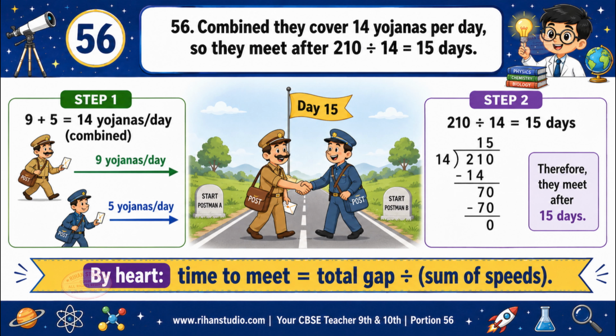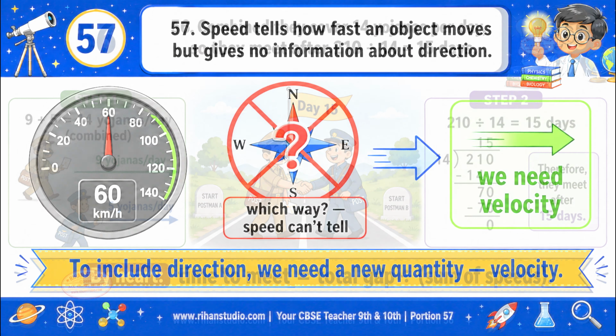Method: add the daily distances. 9 plus 5 equals 14. Then divide the total gap by it. 210 divided by 14 equals 15 days. Learn this trick for time to meet problems. By heart, time to meet equals total gap divided by the sum of the speeds.